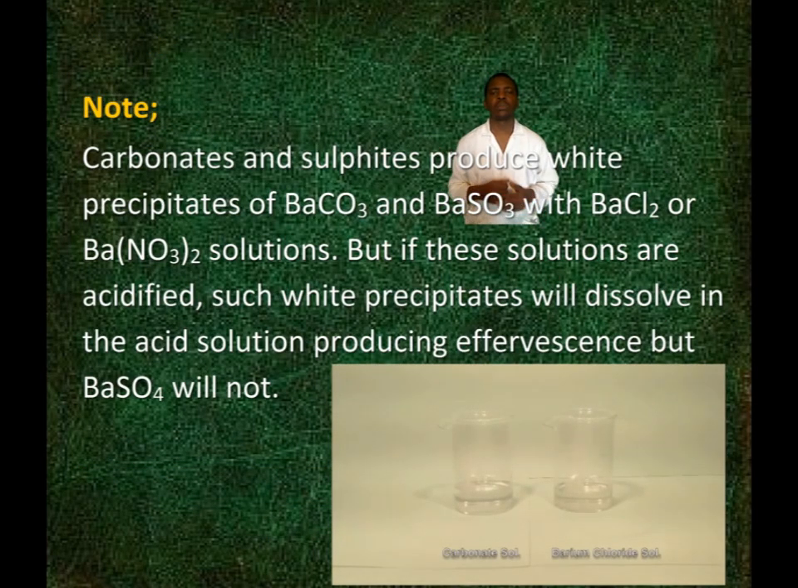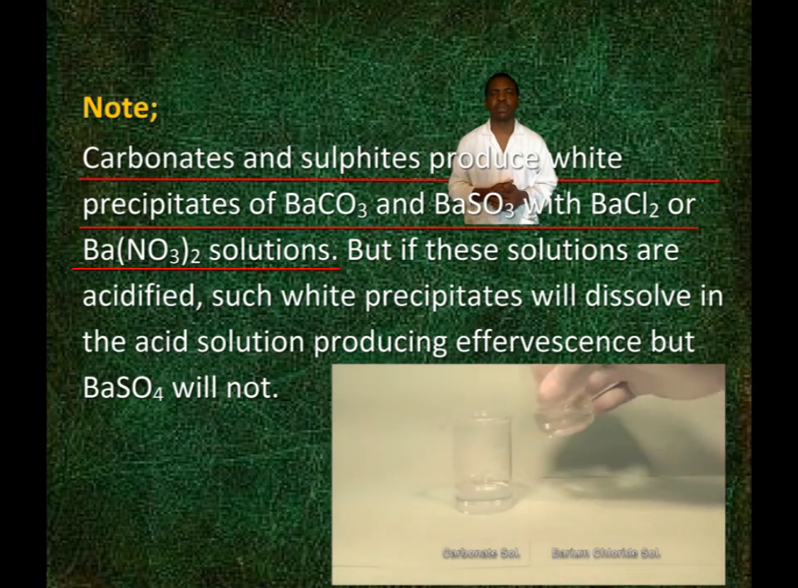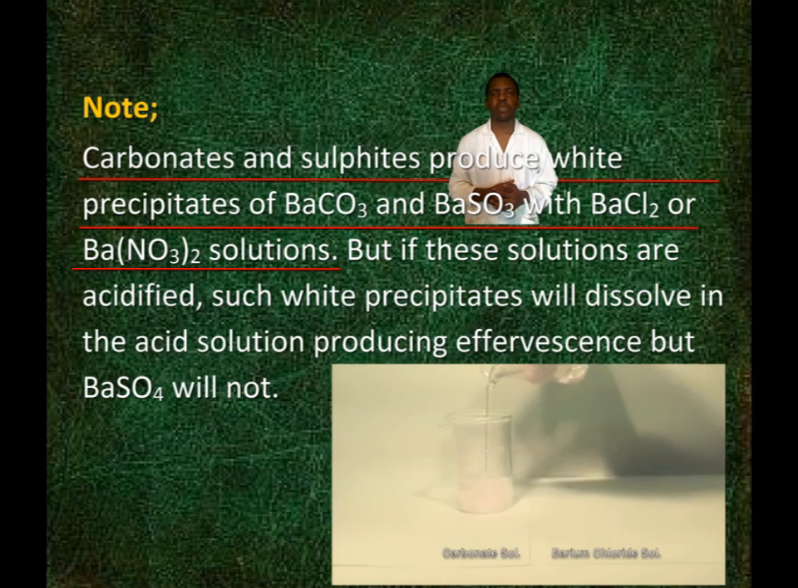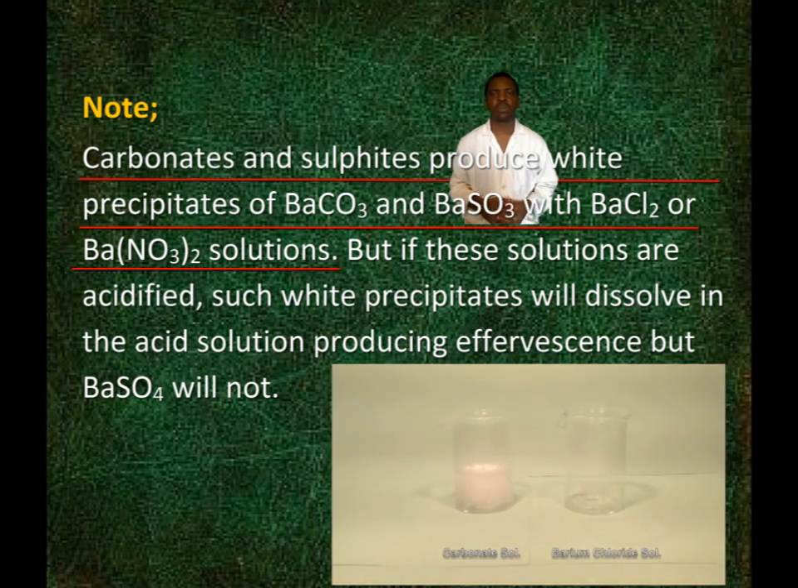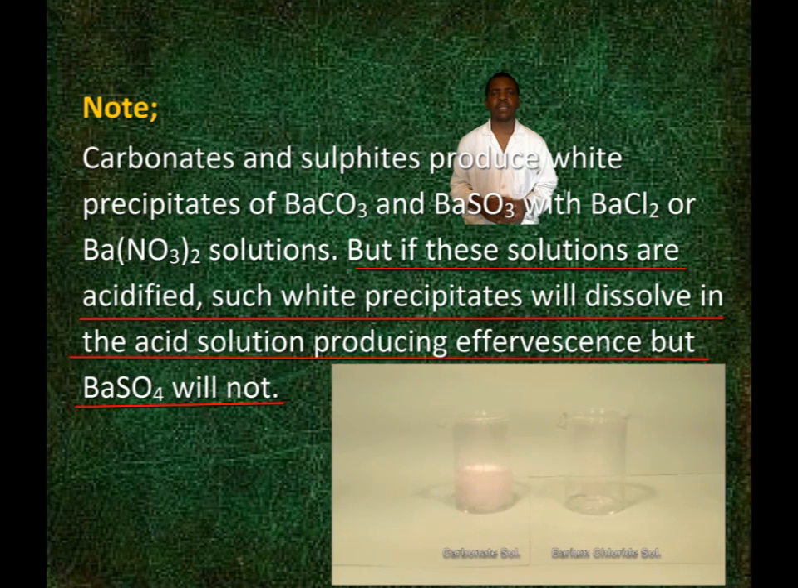Note: carbonates and sulfites produce white precipitates of barium carbonate and barium sulfite with barium chloride or barium nitrate solution. But if these are acidified, such white precipitates will dissolve in the acid solution, producing effervescence, but barium sulfate will not.